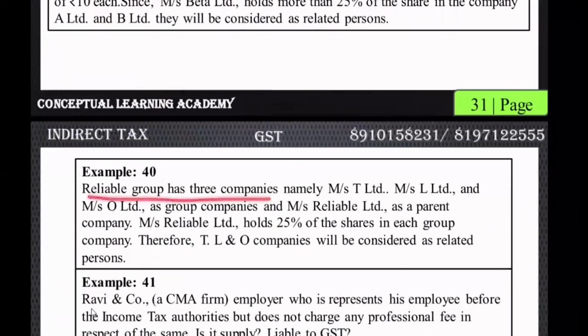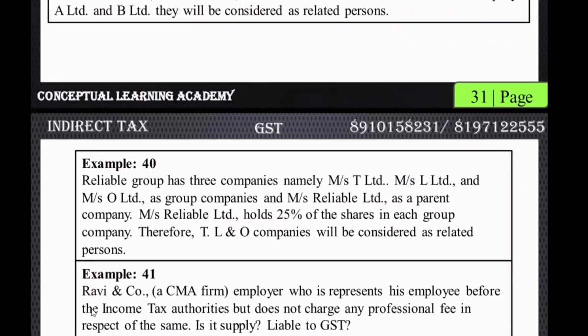Next one. Reliable Group has 3 companies, namely T Limited, L Limited, and O Limited, as a group of companies, and Messrs. Reliable Limited as a parent company. Reliable Limited holds 25% of shares in each group company. Correct? So all 3, T, L, and O, will be considered as related persons. Correct. Yes, sir. Related persons, sir.